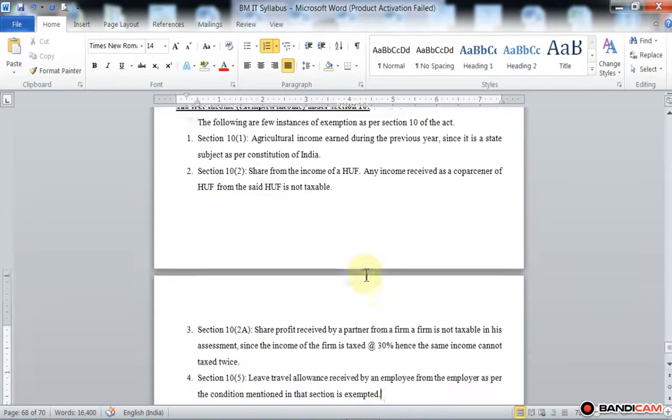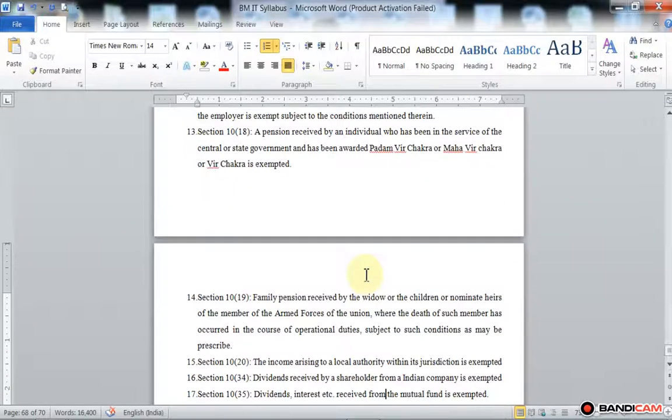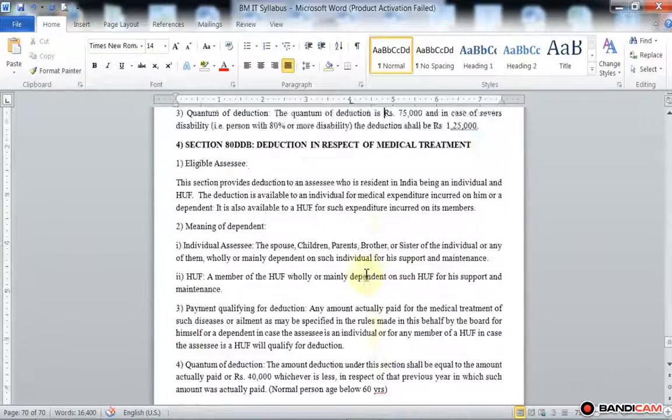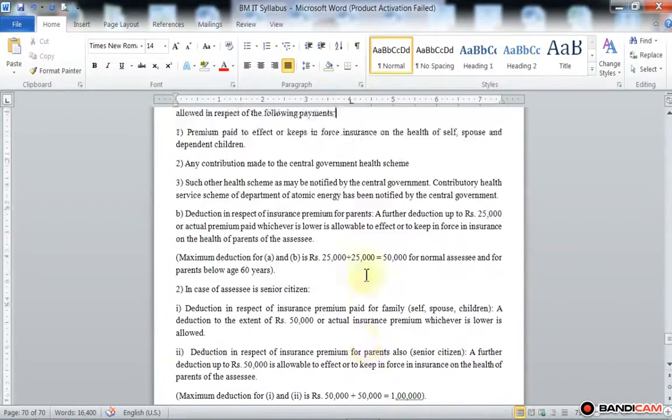In our next lecture we are going to discuss the last content of unit number 3, that is goods and services tax.